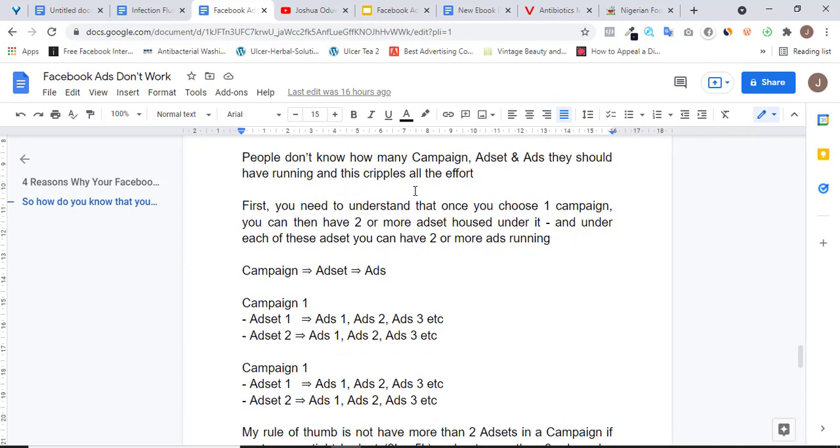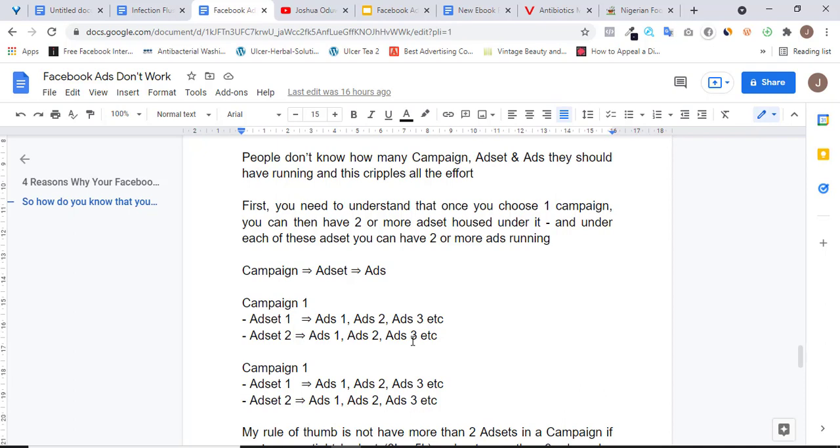You have campaign 1, which has 2 ad sets, ad set 1 and ad set 2. Ad set 1 has about 3 ads on it, and you can actually have as many ads as you want on every ad set. So under each ad set, you can have 1, 2, or 3 ads running under it.